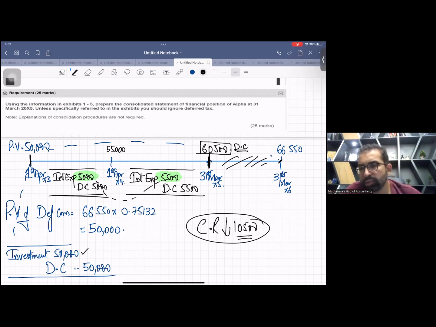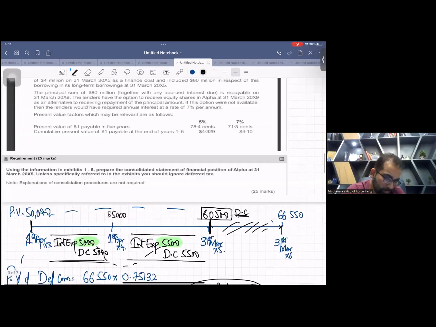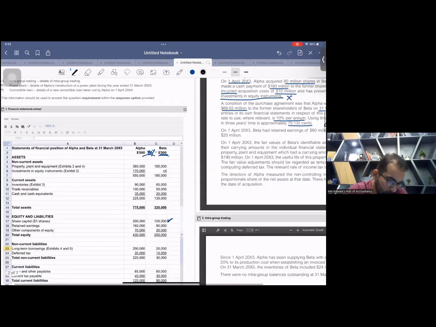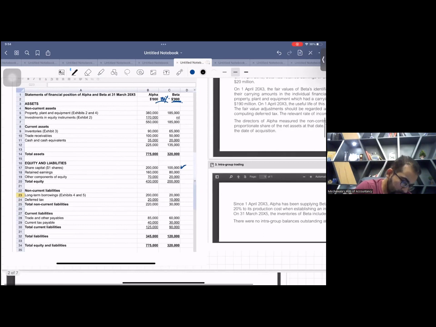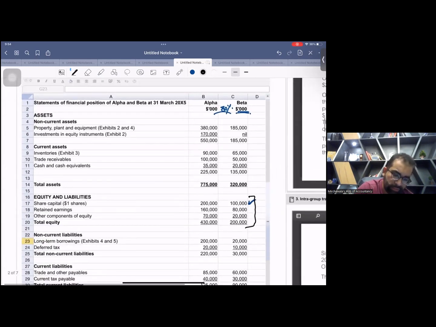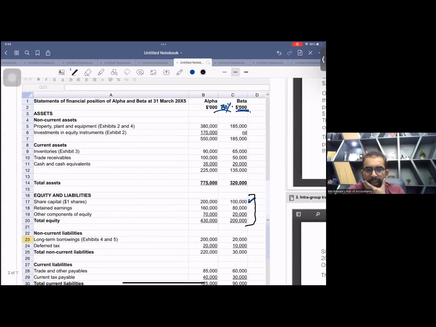Now, hope you remember in the SOFP question, you used to make packets: acquisition date net asset box and reporting date net asset box. Same thing you have to do here, right? Okay, let's start. See, this is the reporting date. These all are 31st March X5, 100,000, 80,000 and 20,000. Can you see this? 180 and 20. These all are reporting date.